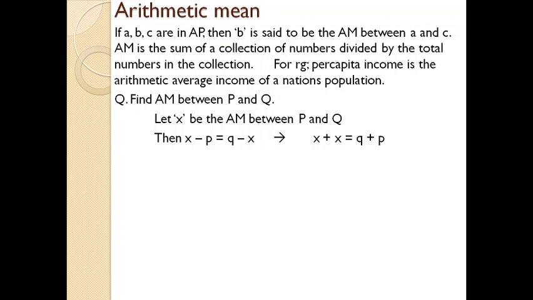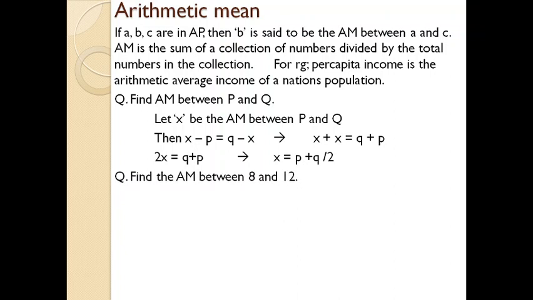So by solving this, we substitute the X values. We don't know what X is, so X to the left hand side, Q and P to the other side. Finally you will arrive at X equal to P plus Q by 2. That is the case we have discussed first, in a theoretical form. Okay, we will discuss some other cases regarding arithmetic mean.